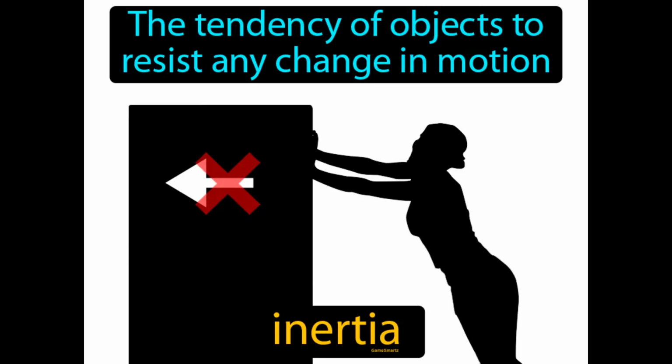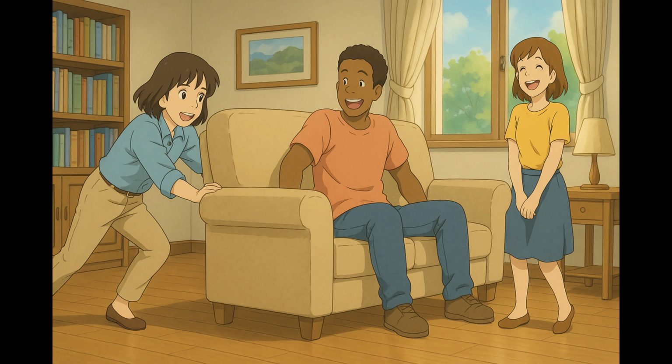The tendency of objects to resist any change in motion. Inertia. Inertia is an object's natural resistance to changes in its speed or direction. Imagine trying to push a heavy sofa across your living room floor. Just like the sofa resists your initial push and prefers to stay at rest, objects resist any change in motion